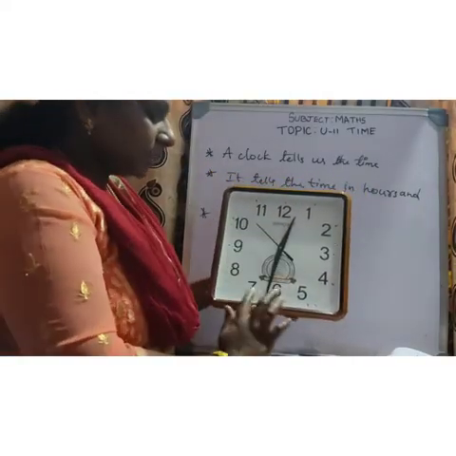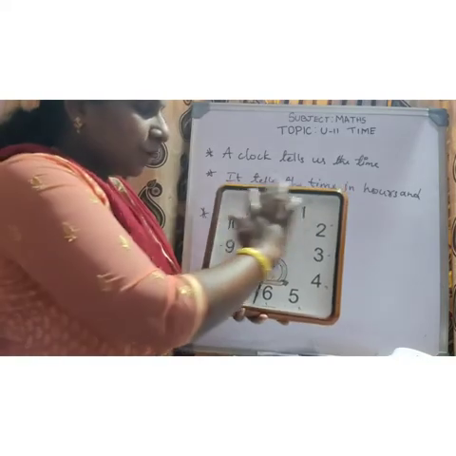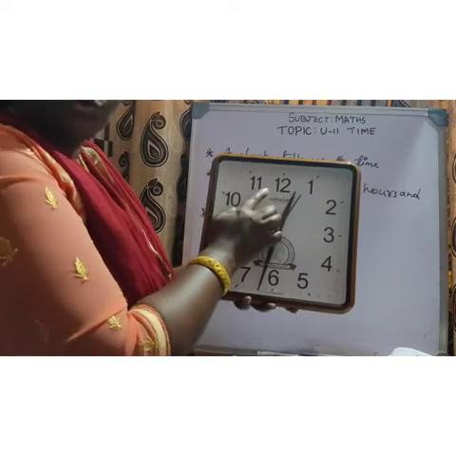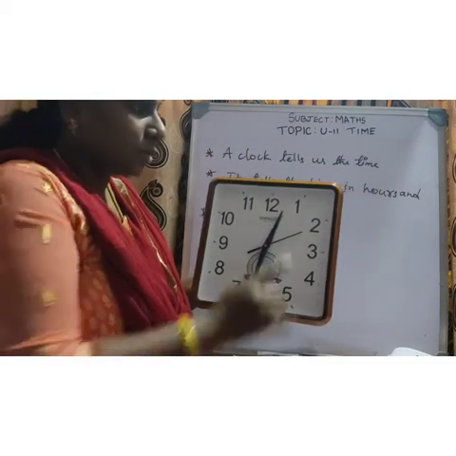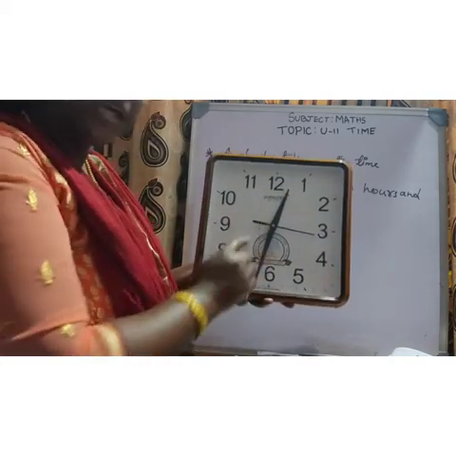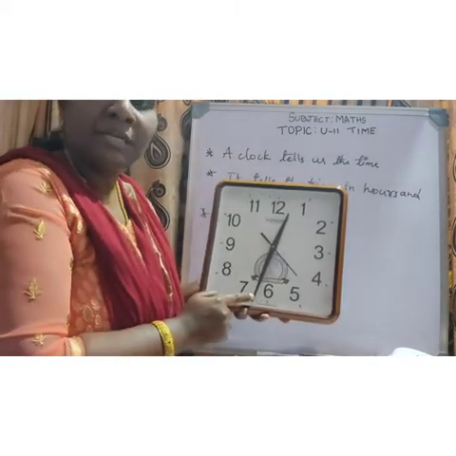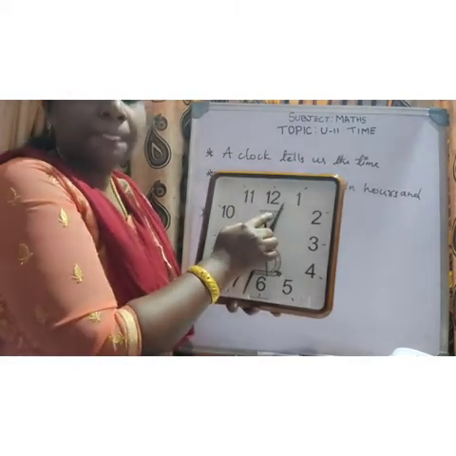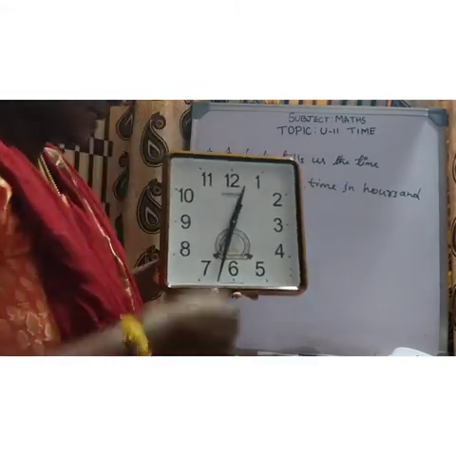The face of the clock is called the dial. The dial is marked with the numbers from 1 to 12 in order. The clock has moving hands. The long hand is the minute hand, and the short hand is the hour hand.